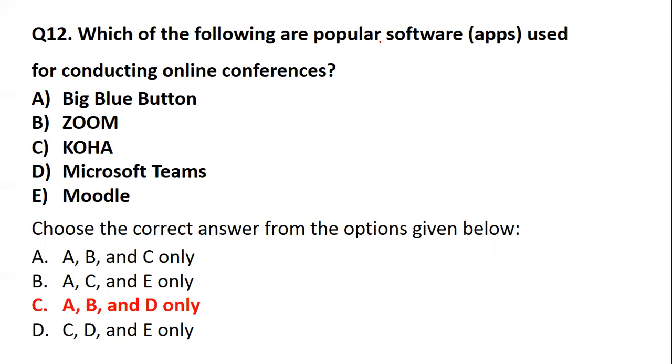So we are talking about online conferences. So it is taken on Big Blue Button, it is taken on Zoom, and it is taken in Microsoft Teams. So the right answer is option C, that is option A, option B, and option D.